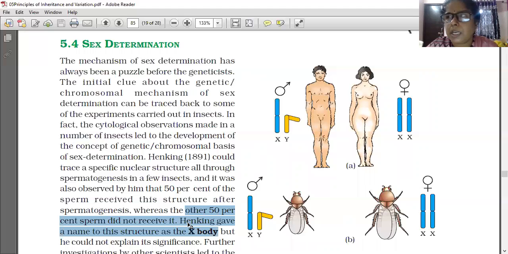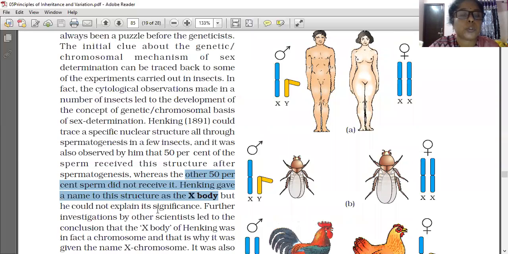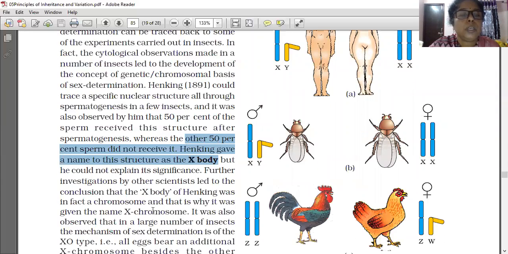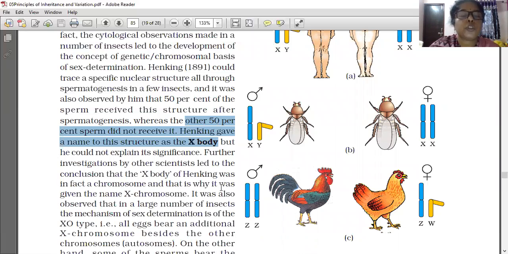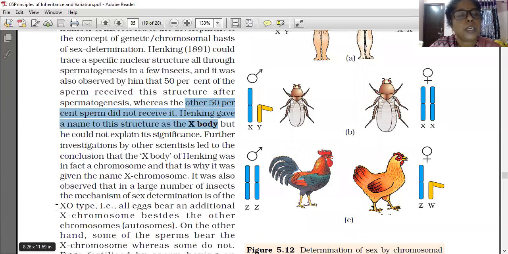At that time, since he did not know about it, he gave it the name X body. Now this one is known as the X chromosome. The X body of Henking was in fact a chromosome, and that is why it was given the name X chromosome. It was also observed that in a large number of insects, the mechanism of sex determination is of the X0 type.